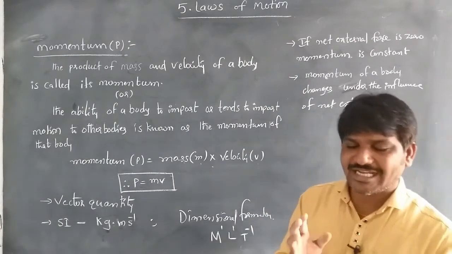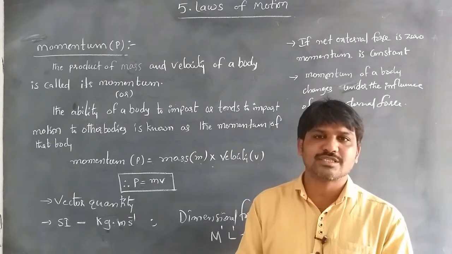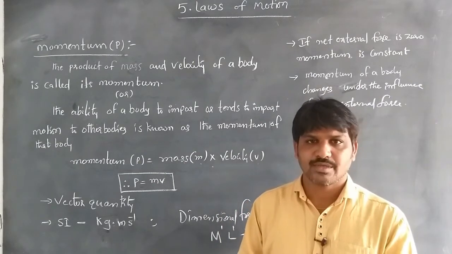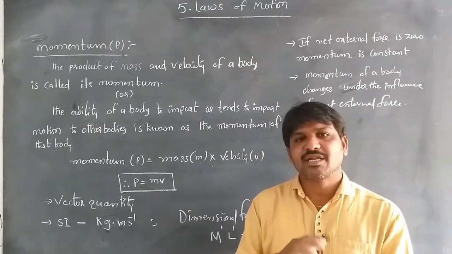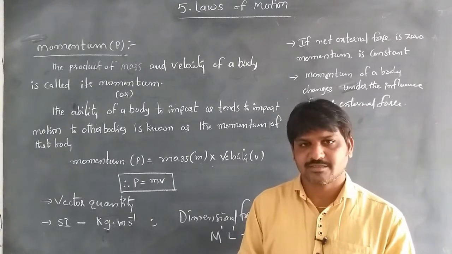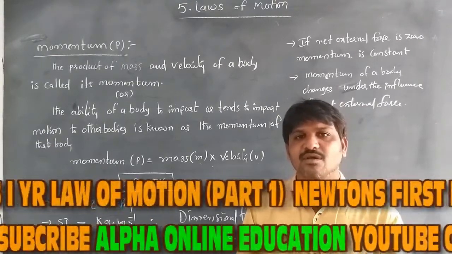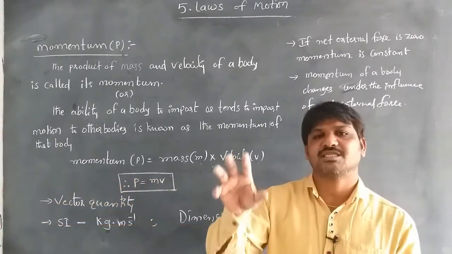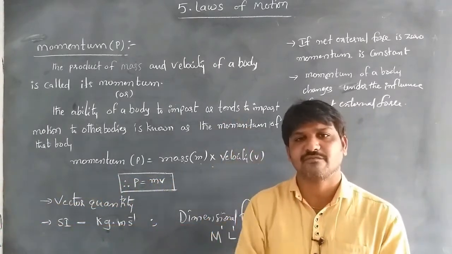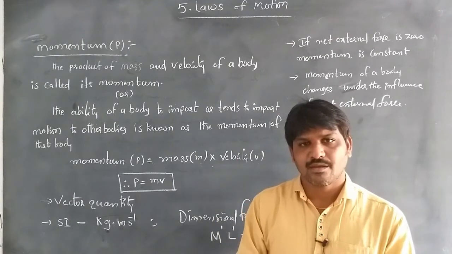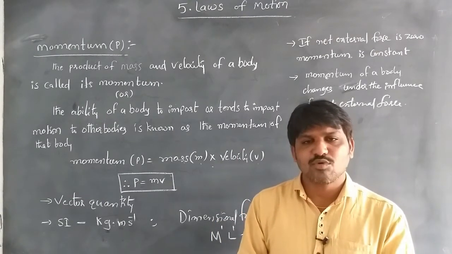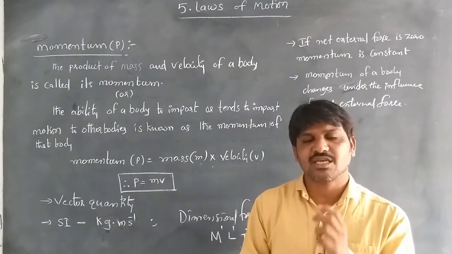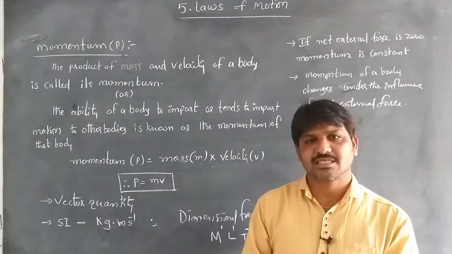If the net external force on a body is 0, then the momentum will be constant. The body will have a constant momentum whenever the net external force is 0. So we can say that momentum changes by the influence of the net external force.